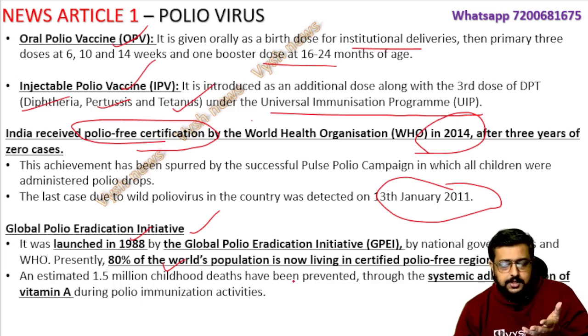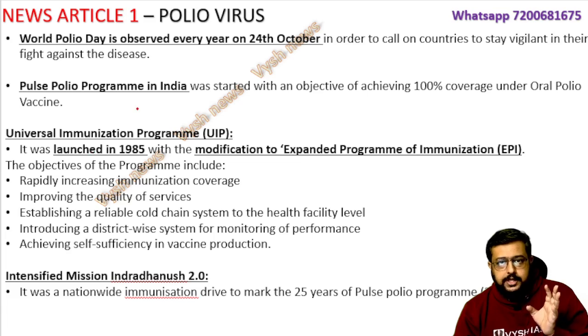Before that I am teaching you the theory, okay. So this many prevention measures happened, and vitamin A is also important to be given to the child during the polio vaccine administration. So these are all static parts. Extra few more points, because the latest UPSC papers are asking very illogical factual dates and numbers, so that also we will cover.